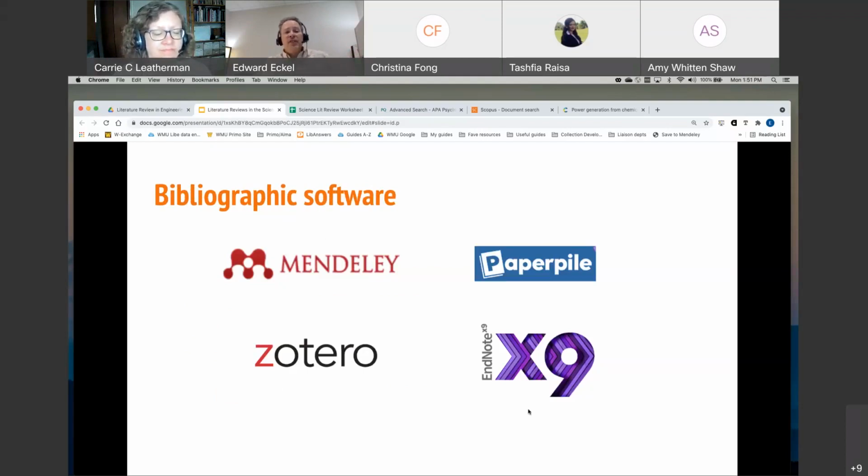If you want to pay for software, EndNote is a paid software that usually I think costs $200 or $300. Paperpile is a bibliographic citation software that works with Google Docs. That is one that you have to pay for. It costs about $3 a month for a subscription. But if you are going to be doing a dissertation or thesis or an honors thesis, you really want to get used to using bibliographic citation software to store and organize your references and to create bibliographies.